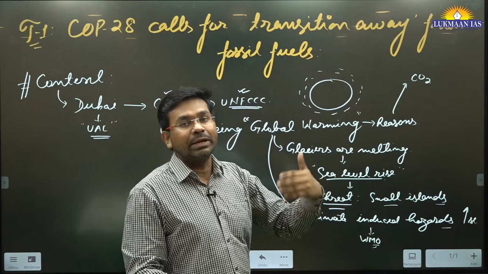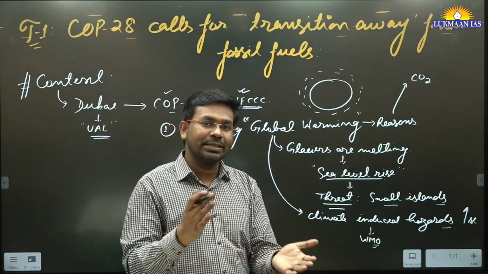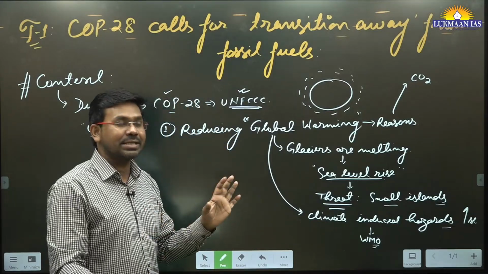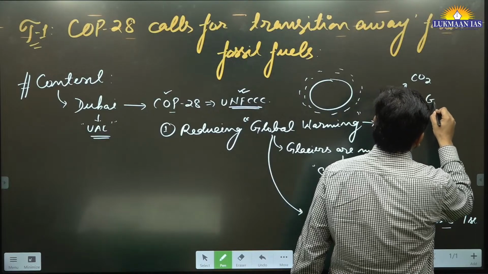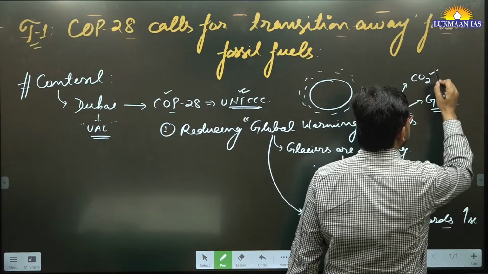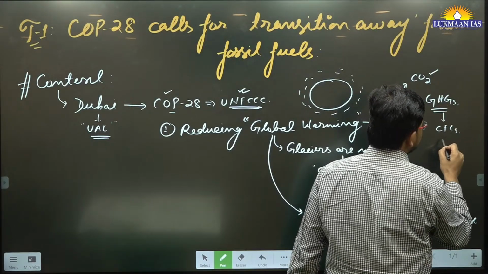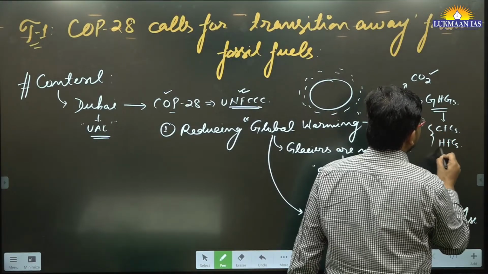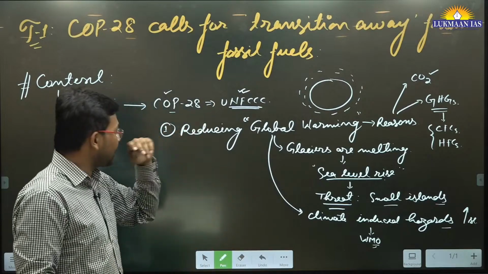Since it gets heated up, it leads to climate induced phenomena. More rainfall happens in some regions, less rainfall happens in other regions. So the balance in our atmosphere has been unsettled. Basically, greenhouse gases are causing the problem. Some of the greenhouse gases include carbon dioxide. Apart from this, chlorofluorocarbons, CFCs, hydrofluorocarbons, HFCs, etc. They are examples of greenhouse gases. This is one thing that they are talking about.